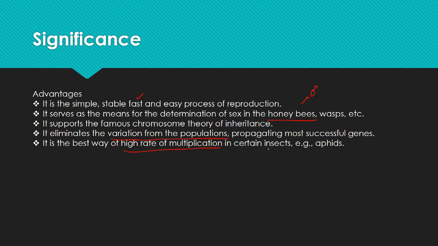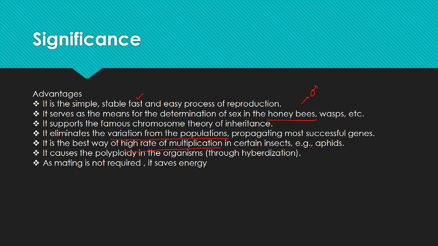So aphids, which are the facultative parthenogenetic animals, reproduce parthenogenetically when they need high rate of population. It causes polyploidy in organisms through hybridization, like the whiptail lizard. As mating is not required, it saves energy. It avoids the sterility in the races as all the population is fertile.